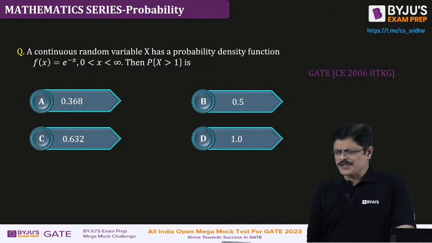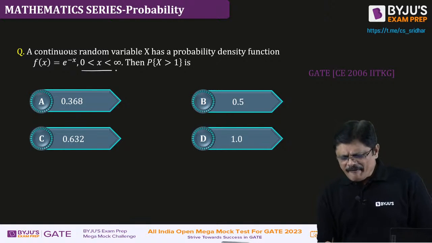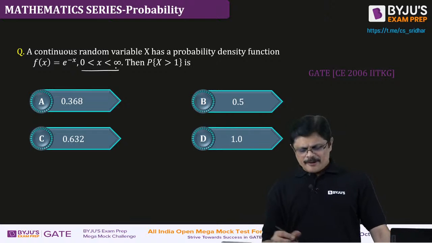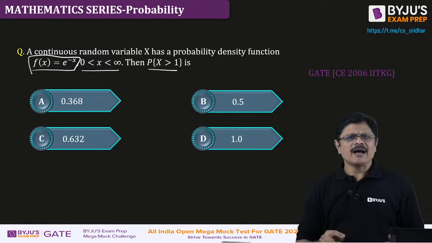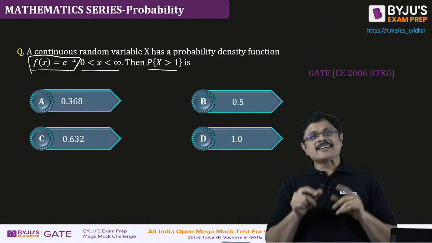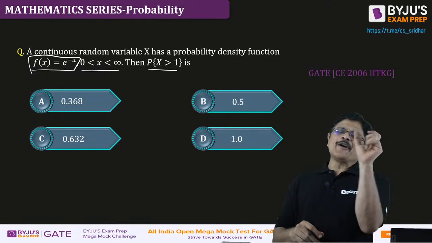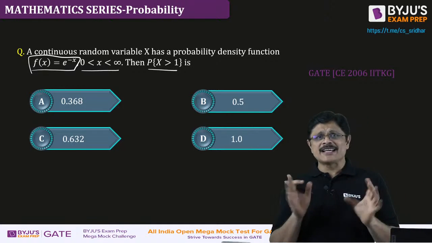Now this is a GATE question. A continuous random variable x has a probability density function given here. What is the probability that x is greater than 1? See, it is defined from 0 to infinity. Once the PDF is given, you don't even have to ask what the random variable is or what the original random experiment is; everything else is not needed.